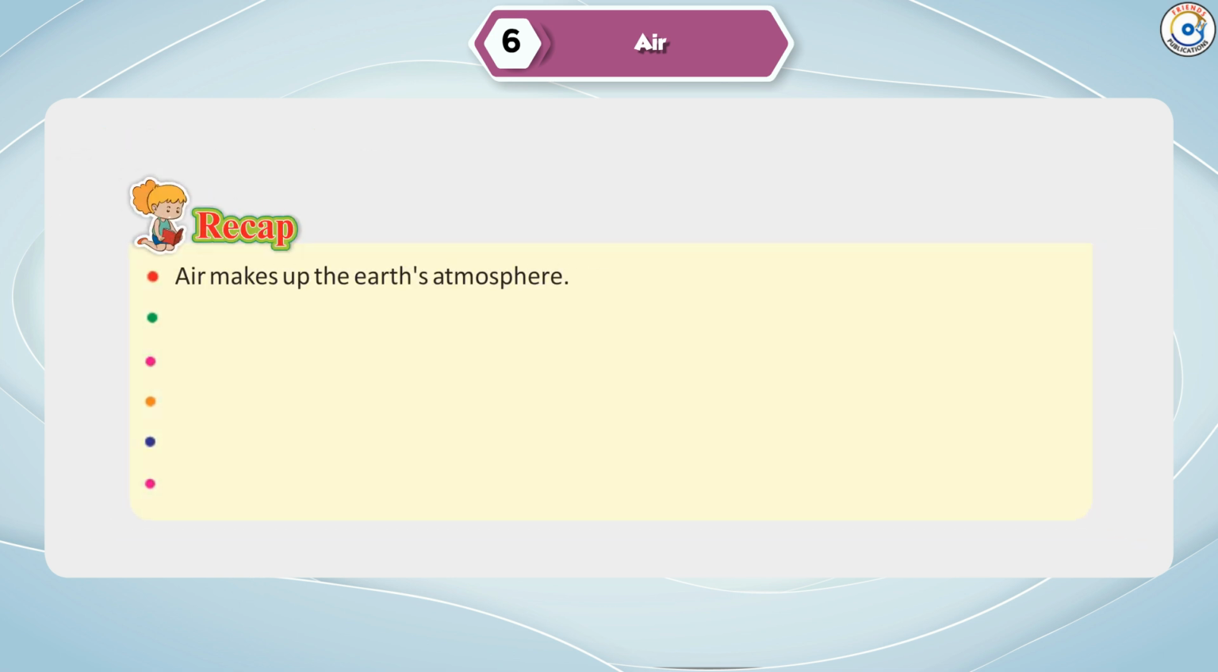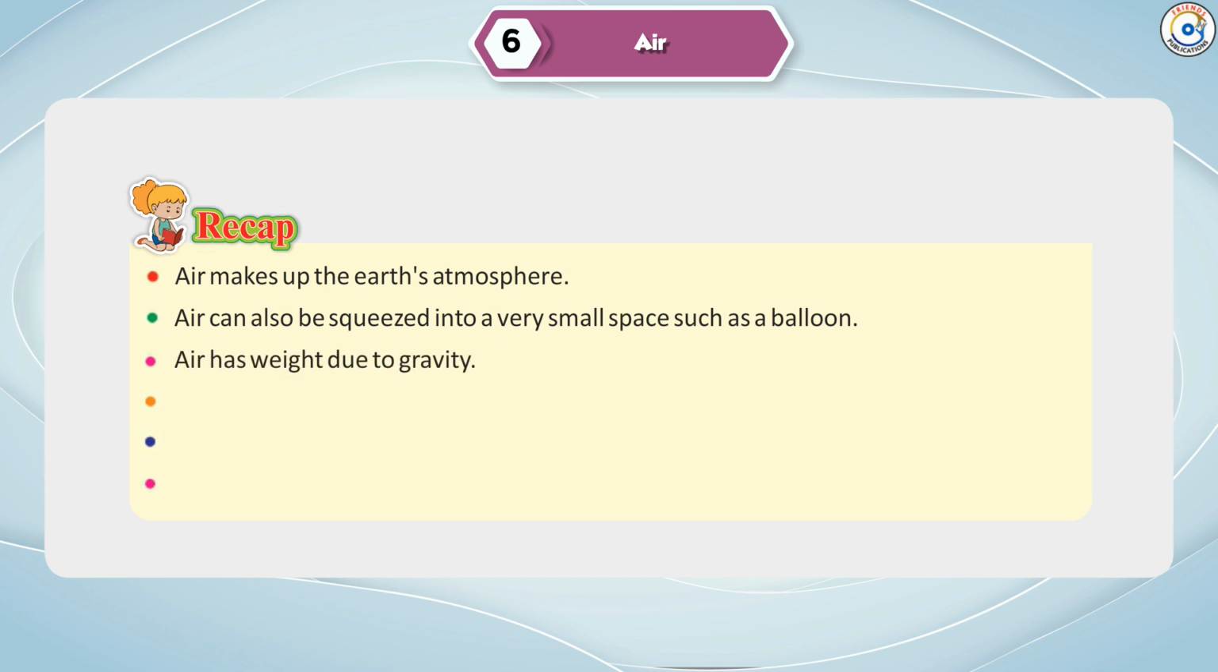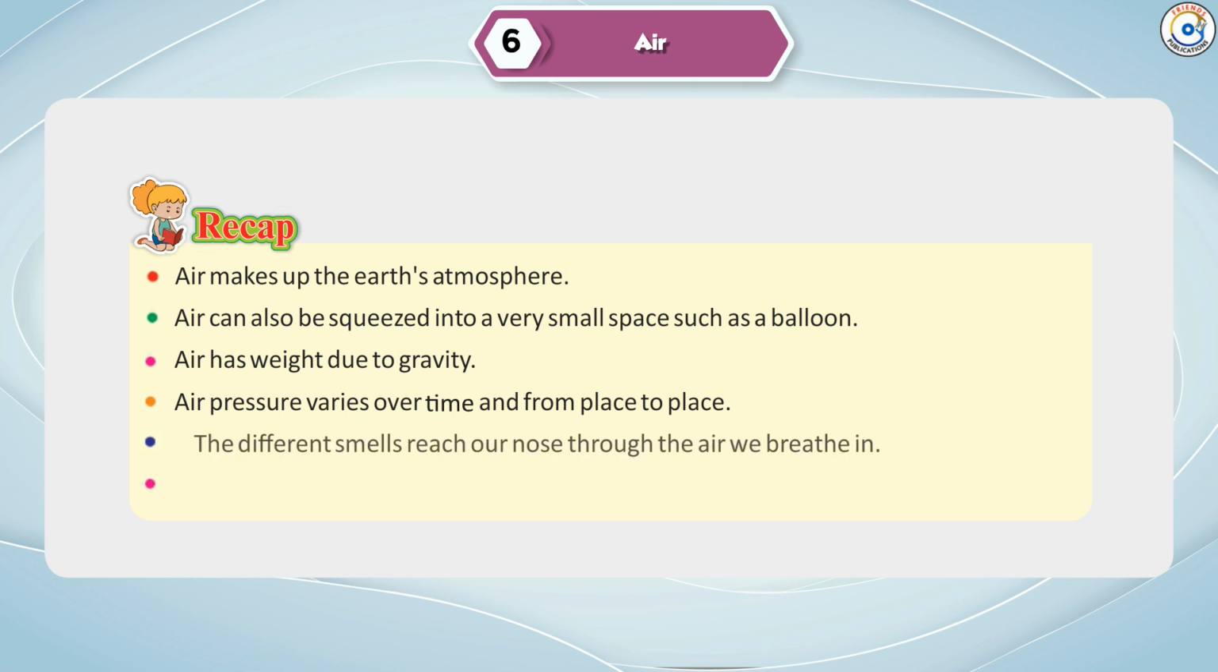Recap. Air makes the Earth's atmosphere. Air can also be squeezed into a very small space, such as a balloon. Air has weight due to gravity. Air pressure varies over time and from place to place.